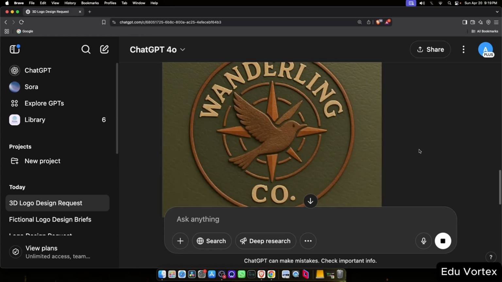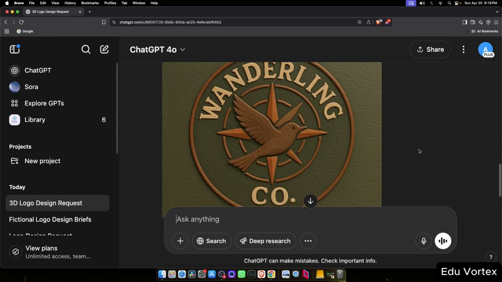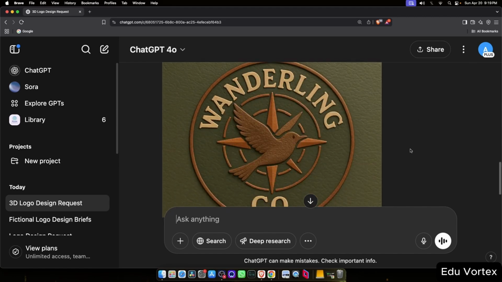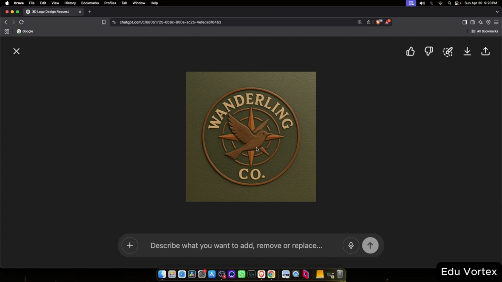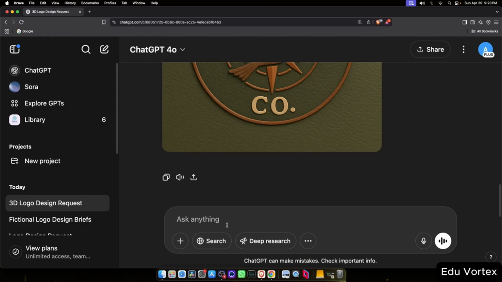All right, here's the logo. I actually really like it. It looks premium and well-designed. You can see it here on the screen. Now let's move on to the next step, asking ChatGPT for mock-up product ideas that feature this logo.